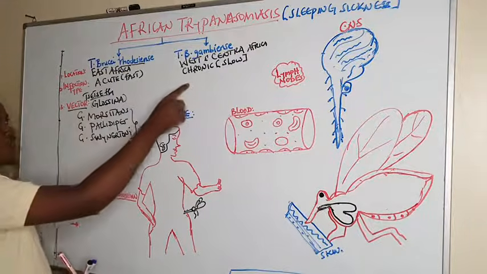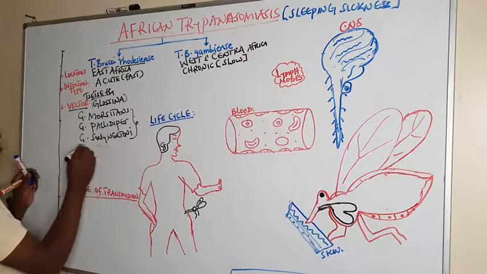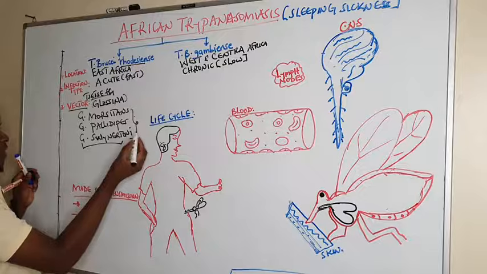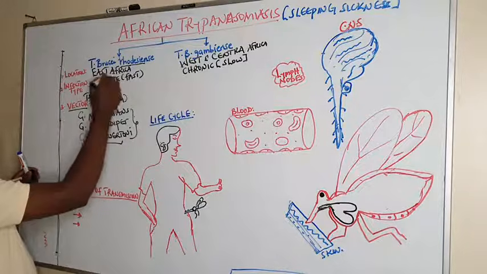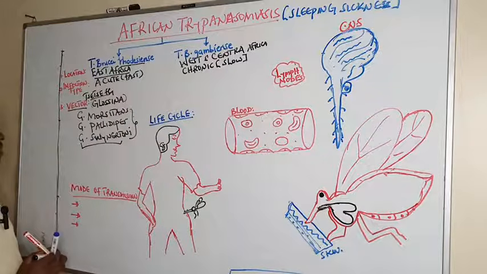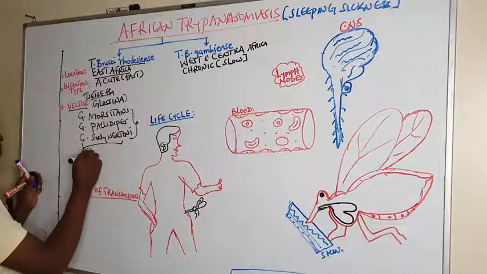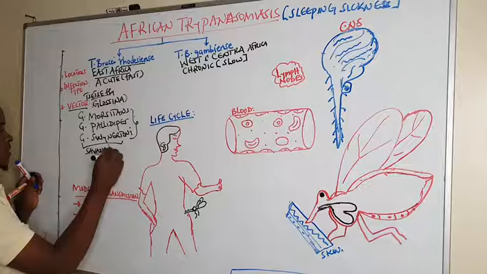These three we give a common name, and we call them the East African vectors, which are savanna or woodland types.